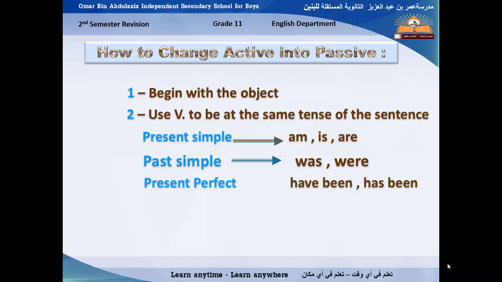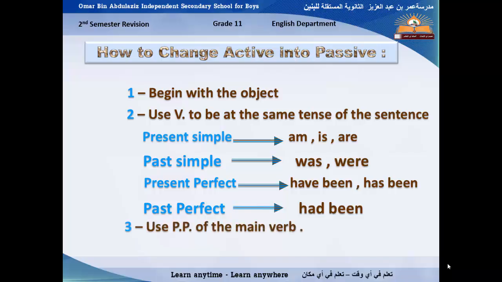If the tense is present perfect tense, you should use have been or has been. If the tense is past perfect, you should use had been. Number 3, use the past participle of the main verb, which is the third form of the main verb. Finally, you have to add by before the subject or the doer.